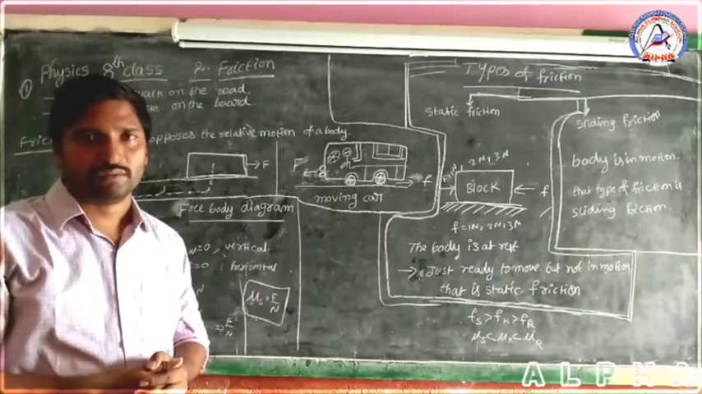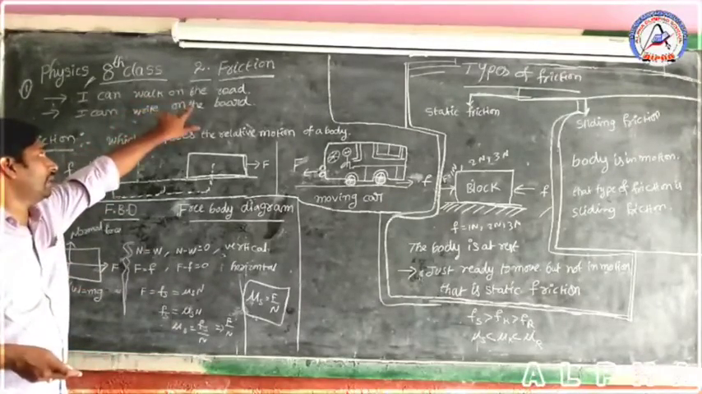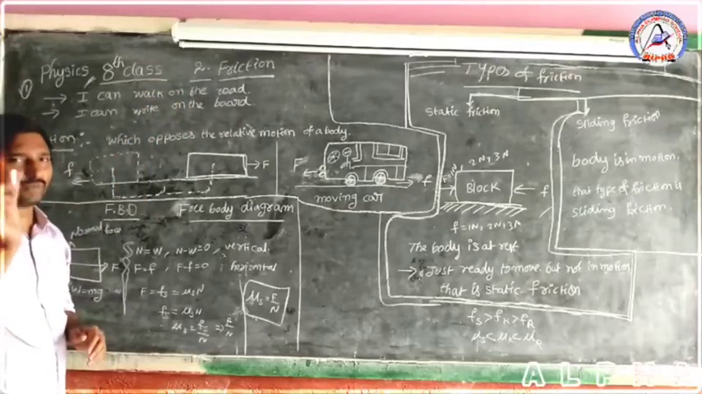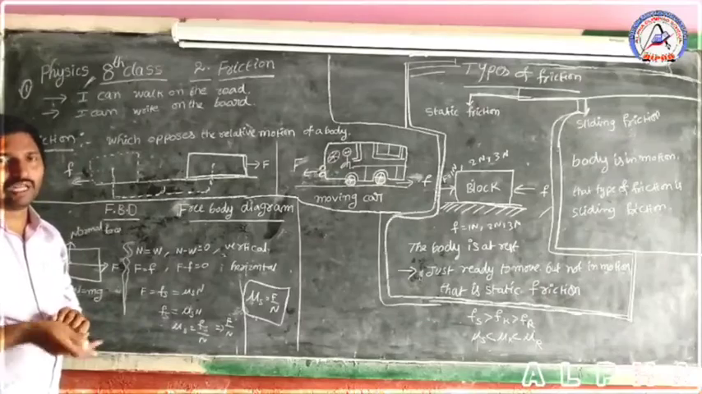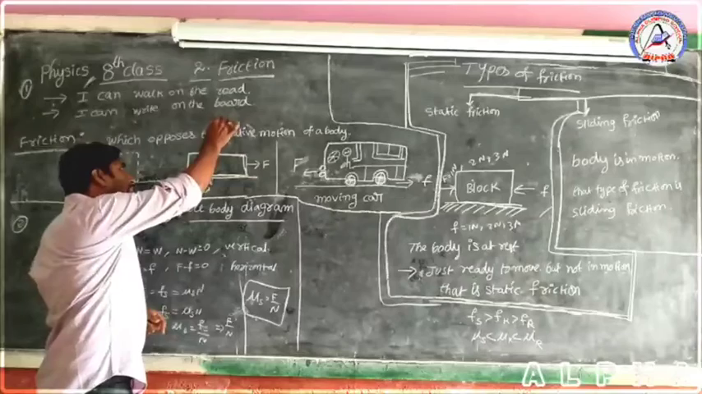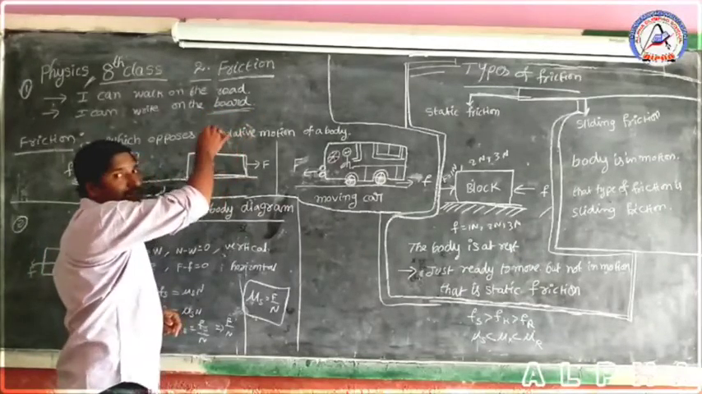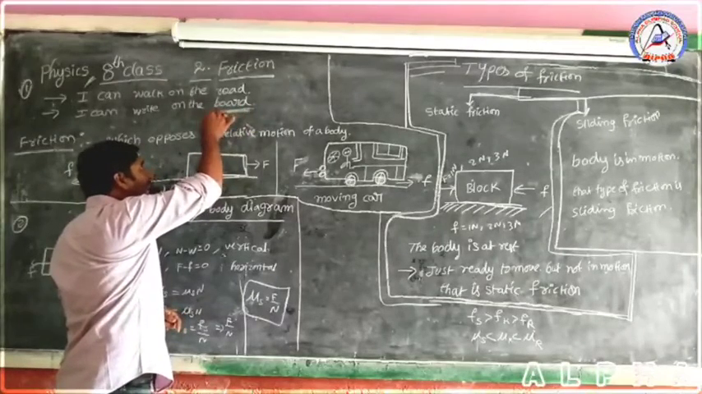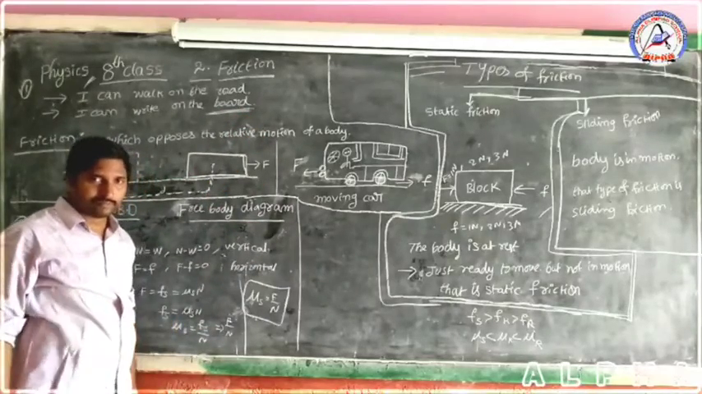We have to observe that I can walk on the road. I can write on the board with the help of a chalk piece. I can write the letters on the board with the help of friction. Between the chalk piece and the board, contact is compulsory. If contact is required, the force is a contact force. This contact force is nothing but frictional force.